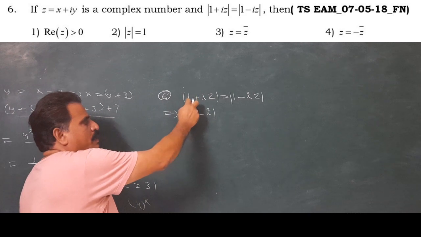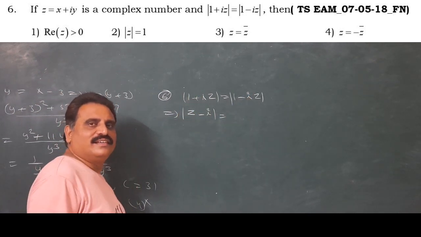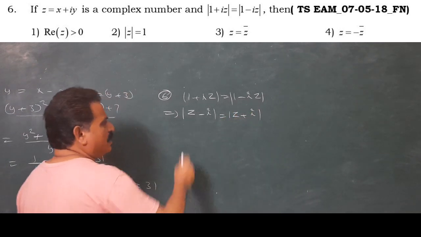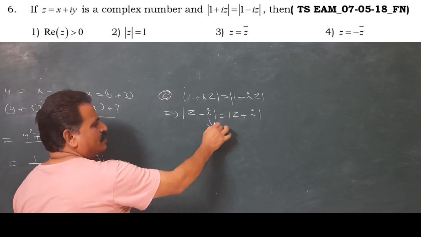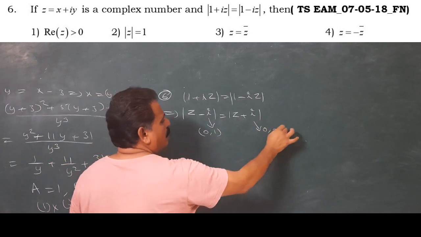Here also, taking minus i common, we get z plus i. Look here, this point is 0 comma 1 and this point is 0 comma minus 1.